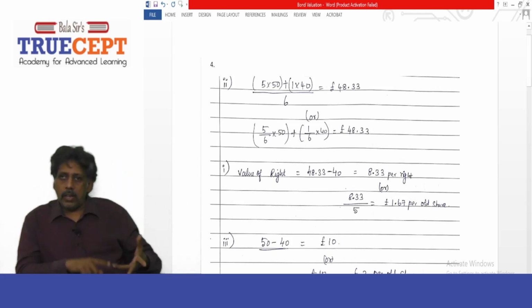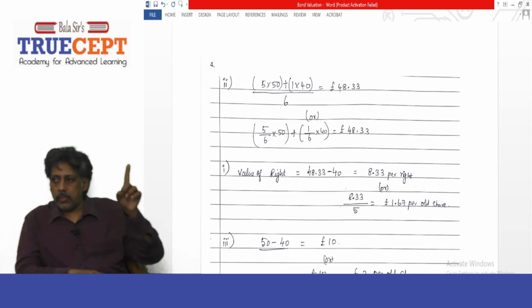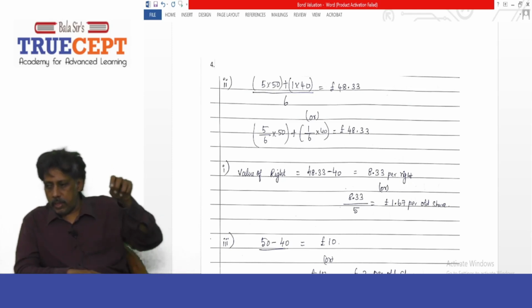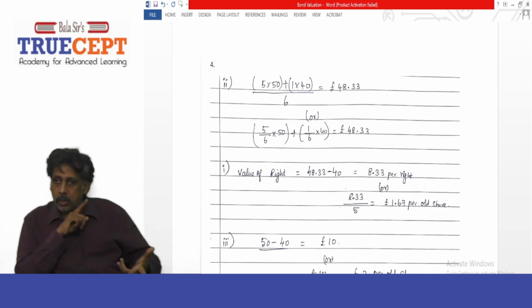Now we know that to calculate the theoretical post rights price of a share, we use a formula. You take 5 shares which are currently trading at 50 pounds each. For the first two subdivisions, the rights are on.